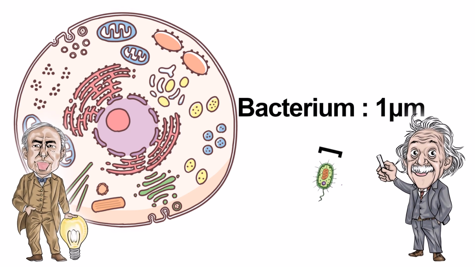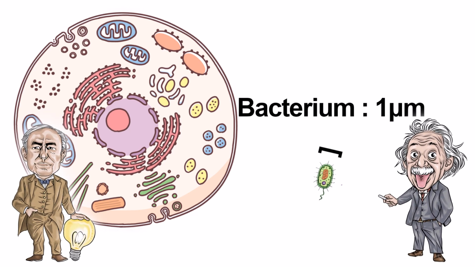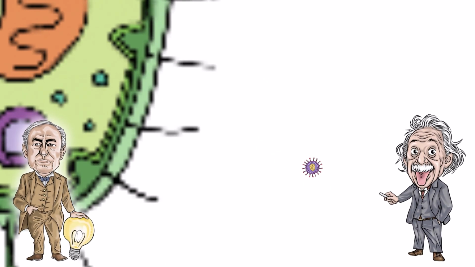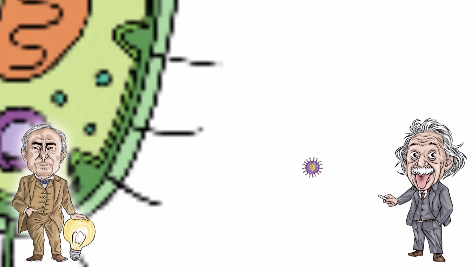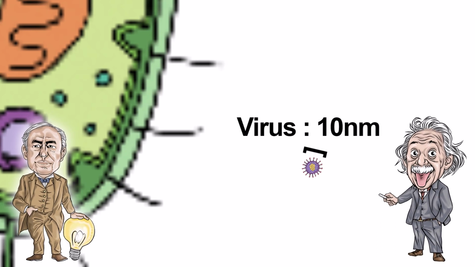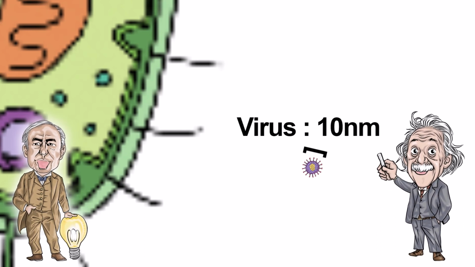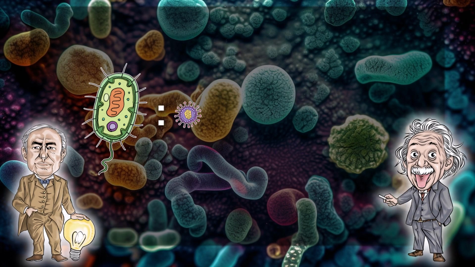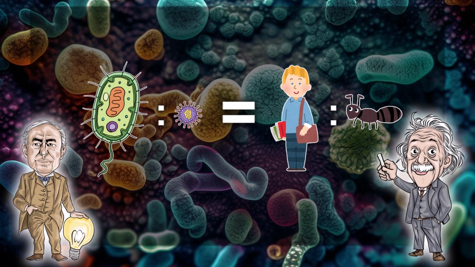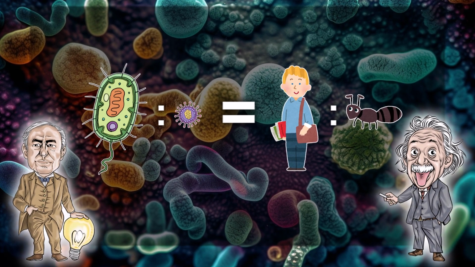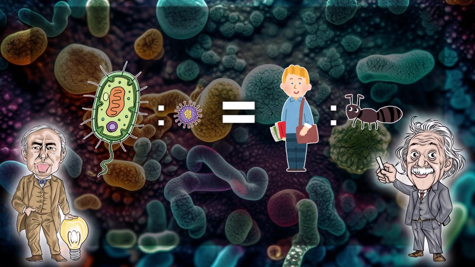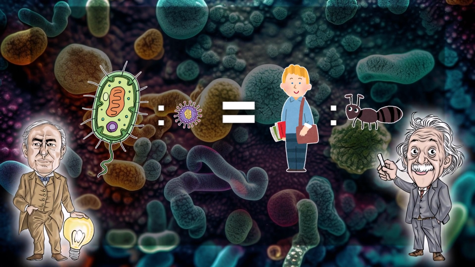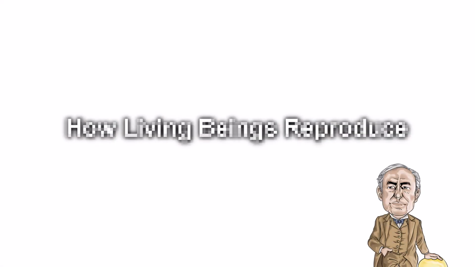Then, how big is a virus? Oh, can you spot the virus? Where is it? It's right here. It's tiny. The size of a virus is about 10 nanometers. It's about 1/100 to 1/1,000th the size of bacteria. So viruses are much smaller than bacteria. That's right. The size difference between bacteria and viruses is about the same as the difference between humans and ants. Humans and ants. That's unbelievable. Yes, this size difference is the most important difference between bacteria and viruses.